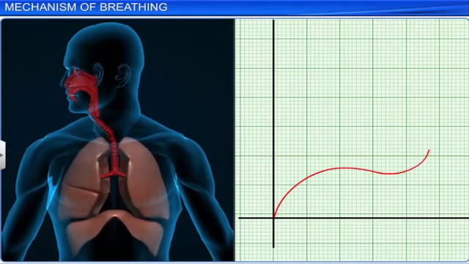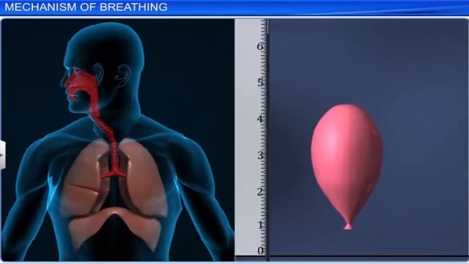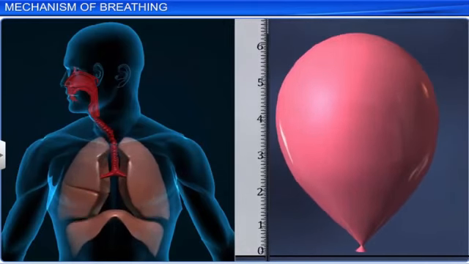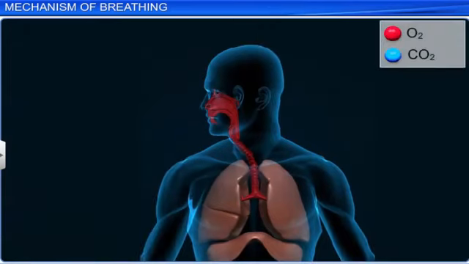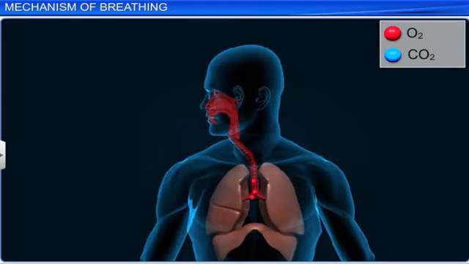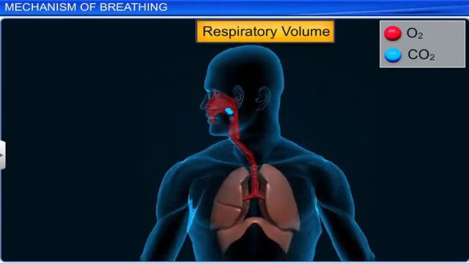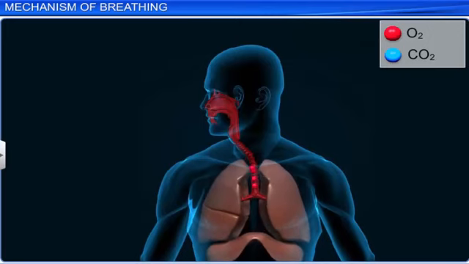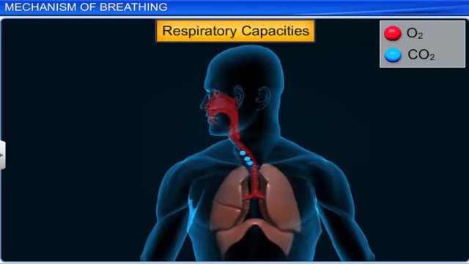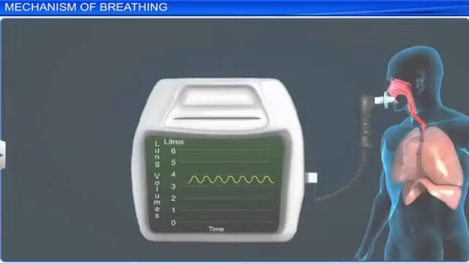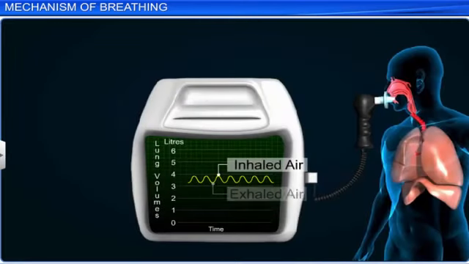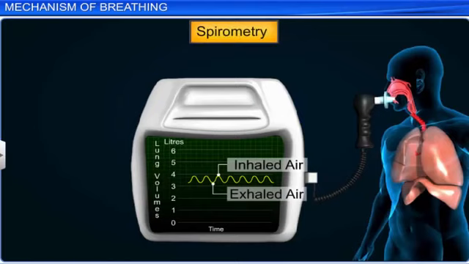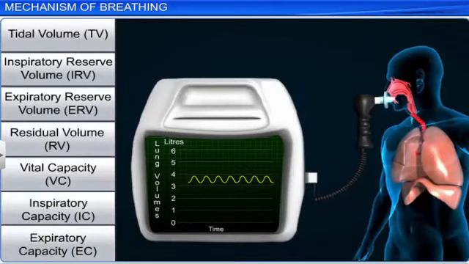But can we measure how much we can breathe? An average lung can hold about 6 liters of air, of which only a small amount is used during normal breathing. The volume of gas contained within the lungs is called respiratory volumes, and different combinations of lung volumes are called respiratory capacities. The volume of air inspired and expired by the lungs can be estimated by using a procedure called spirometry. Let's discuss the respiratory volumes and respiratory capacities.